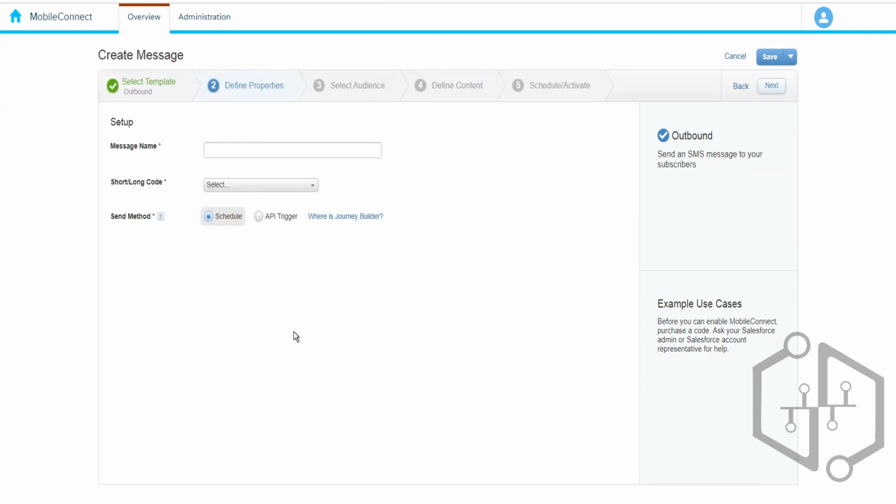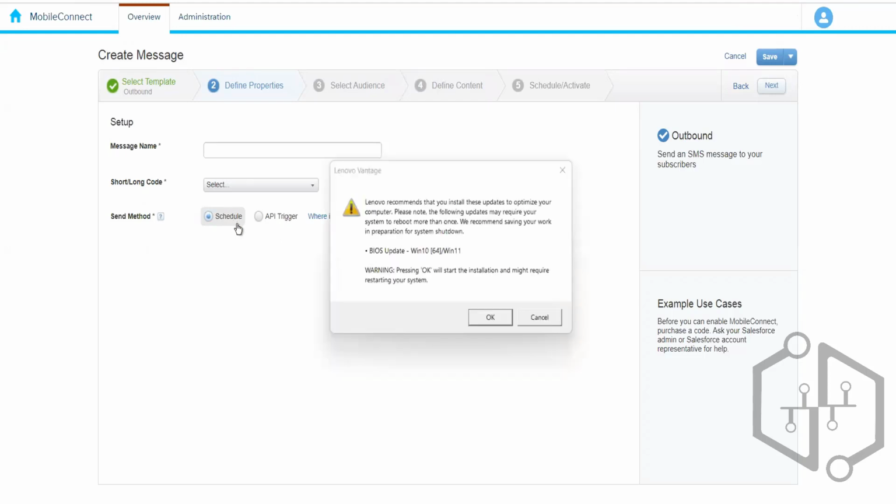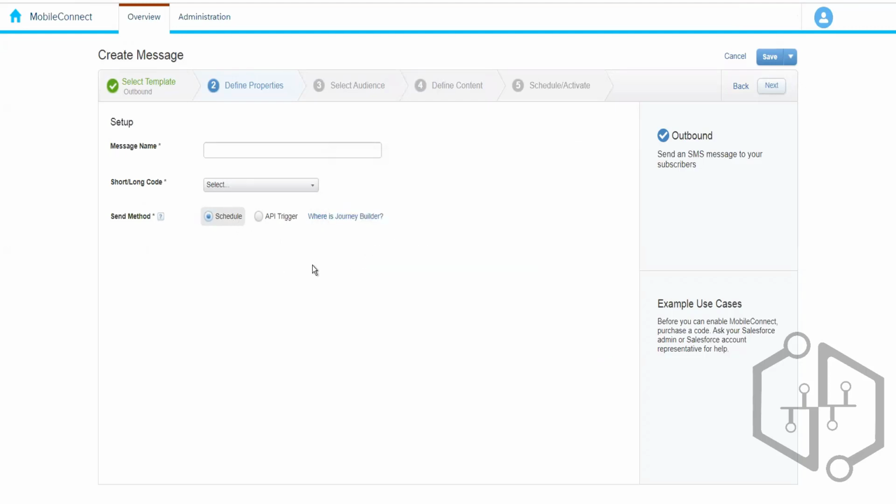Next one is the send method. Send method means, how do you want to send the SMS? We have a couple of ways. We will look at automation, journey builder, and the API, and how we can send the SMS. So schedule means that if you want to send it via automation.